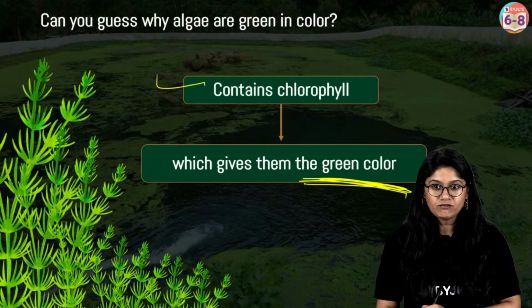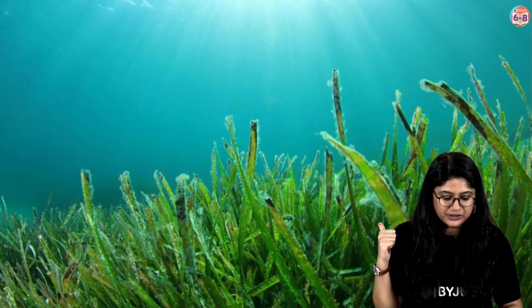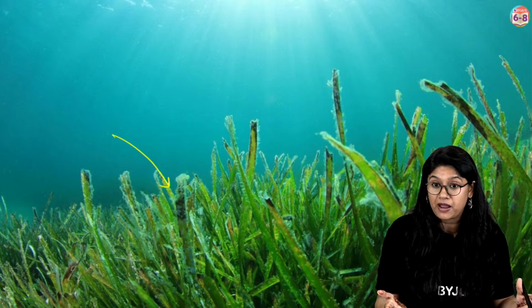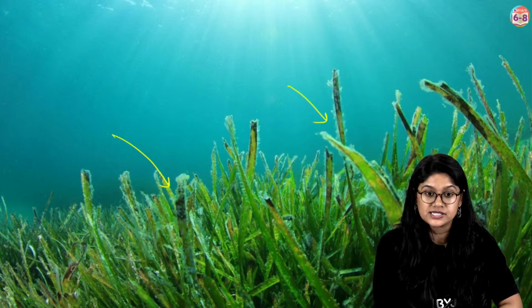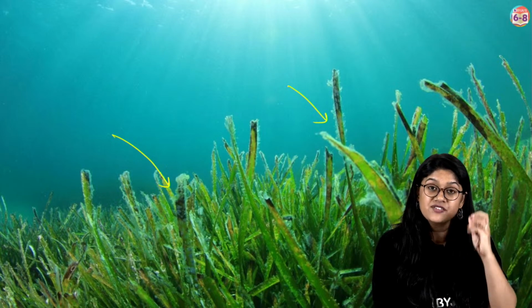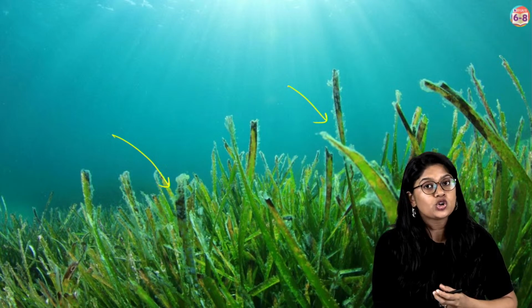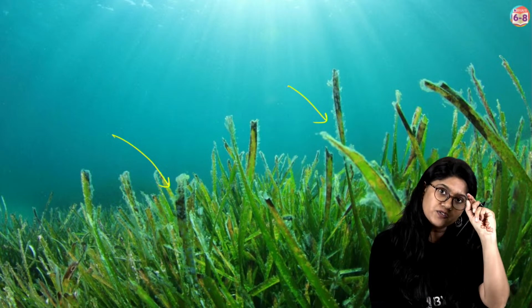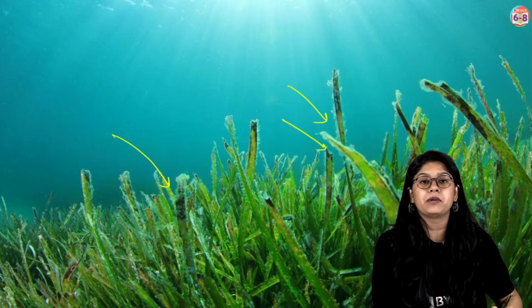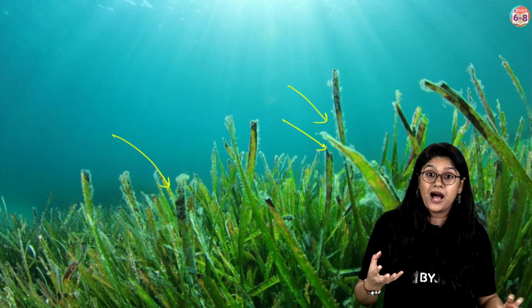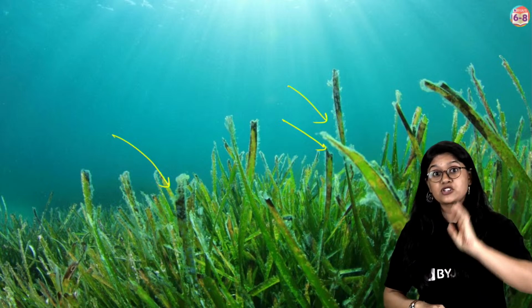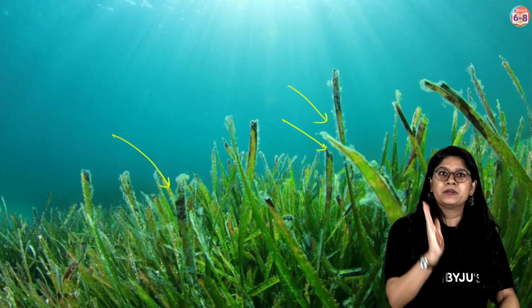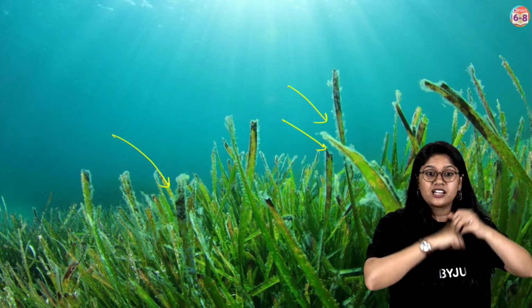Clear? Good. Now, we started with this: the ocean water plants or the sea water plants. They also perform photosynthesis. Two things were there. Ma'am, they receive very less sunlight. Absolutely correct. They don't receive sunlight the way the land plants receive. But still, the amount of sunlight that they receive, they take up and they make their food. There are plants that go very long to the water surface also. Some of the plants are very, very tall, very long from the ocean surface. They'll be there on the top, and they will take the sunlight and make their food.